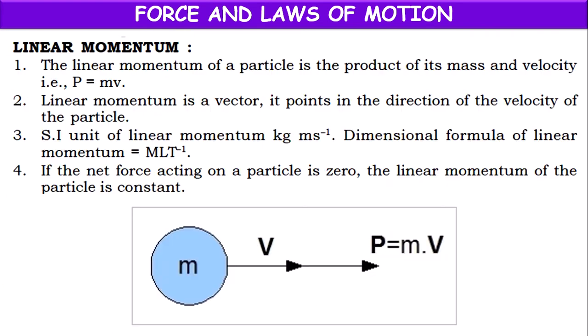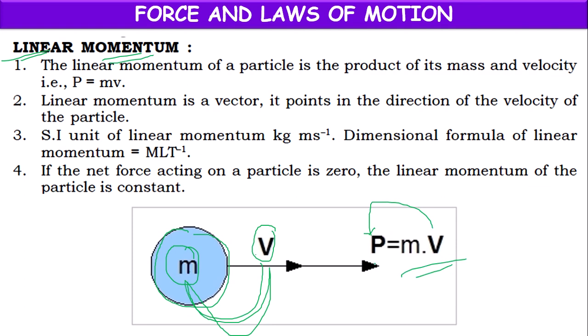Children, next, let's learn about linear momentum. A body of mass m, if it is moving with velocity v, then the product of this mass and velocity, mv, is called momentum, denoted by the symbol capital P. It is called linear momentum if it is moving in a straight line.